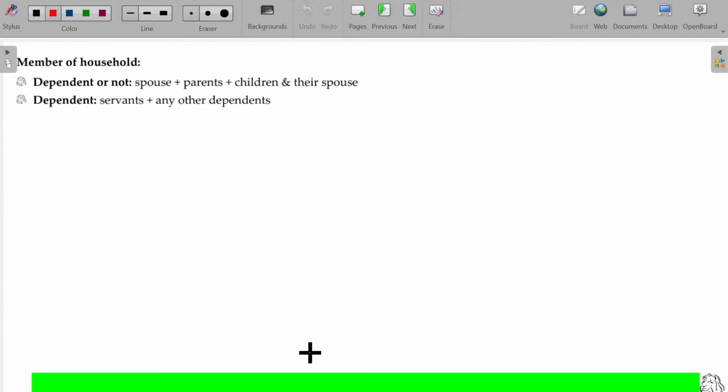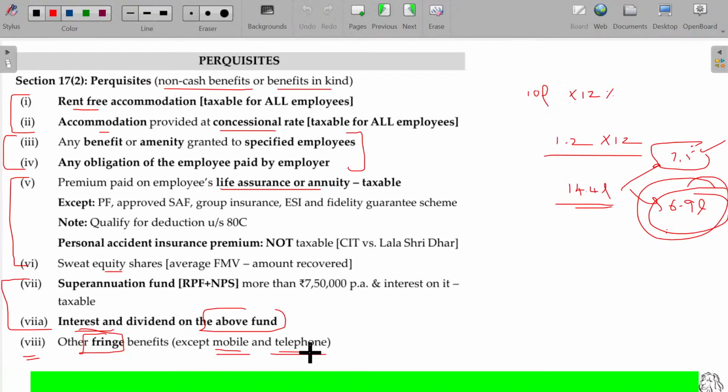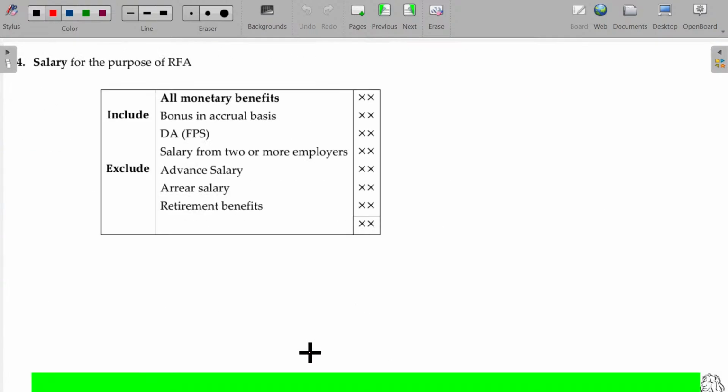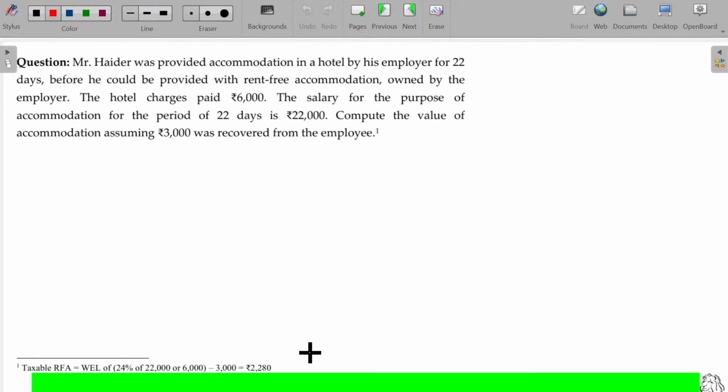Now let's start with one after one. I'll directly go for completing the fringe benefits now. It is a small topic, leaving one aspect, we'll try to finish all these things today itself. Fringe benefits: 1 and 2, rent-free accommodation, is the time-consuming one. And the 7th one, superannuation fund calculation, will also be time-consuming. The rest of the things we can finish up. So we'll try to finish the fringe benefits, at least a portion.